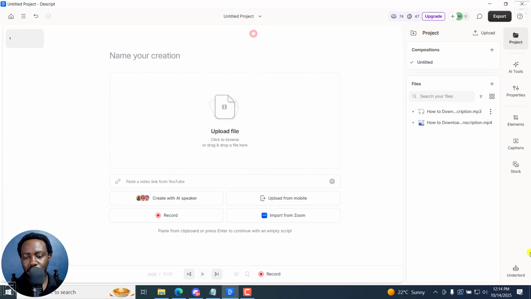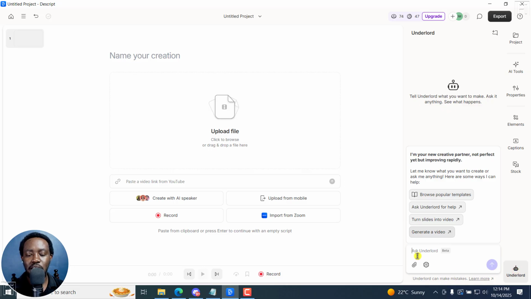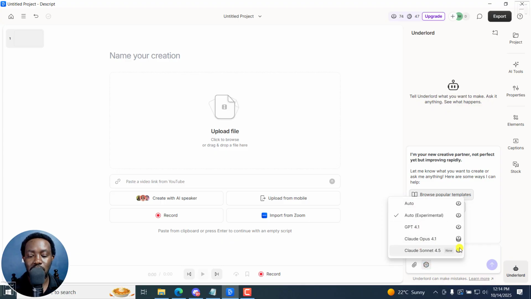But if you go to Underlord and try to do anything right here, it's going to eat a ton of your AI credits. If you click on this button here, this is more or less the models being used. If you actually look at how they're working, you can see there's a couple of stacking and so on based on the model you choose. Then it's going to eat into your credits.